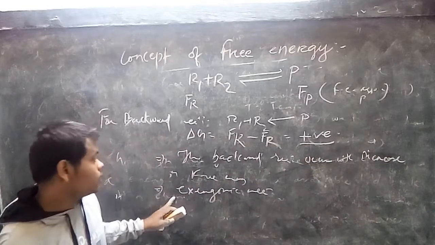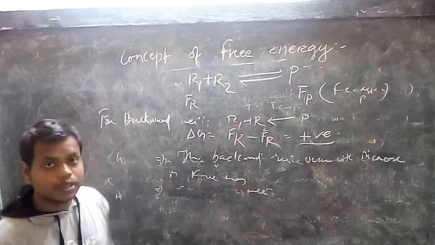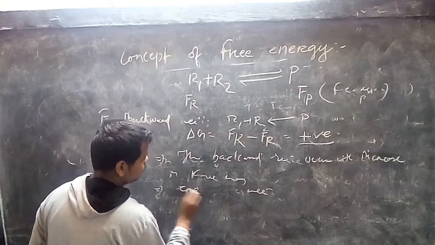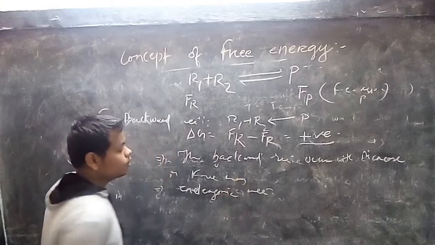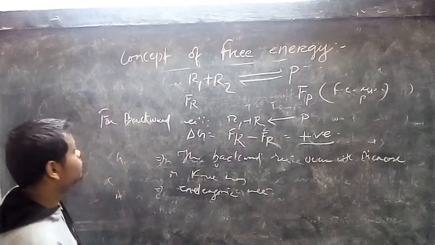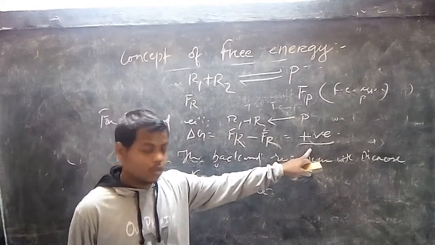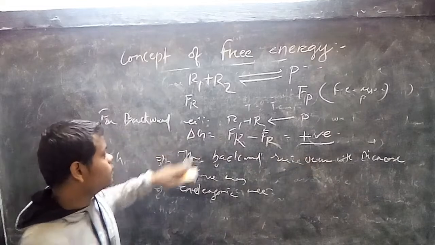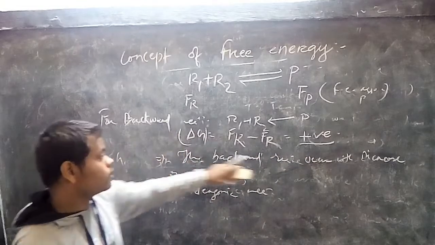That means this backward reaction is always an endergonic reaction. That means it requires energy. Sorry, endergonic reaction. E-N-D-E-R. Endergonic reaction means it requires energy to initiate the reaction. Okay. This is for backward reaction. This is asked in short question. Always this is very important for short question. The del G, change in free energy value for forward reaction is negative. For backward reaction is positive.